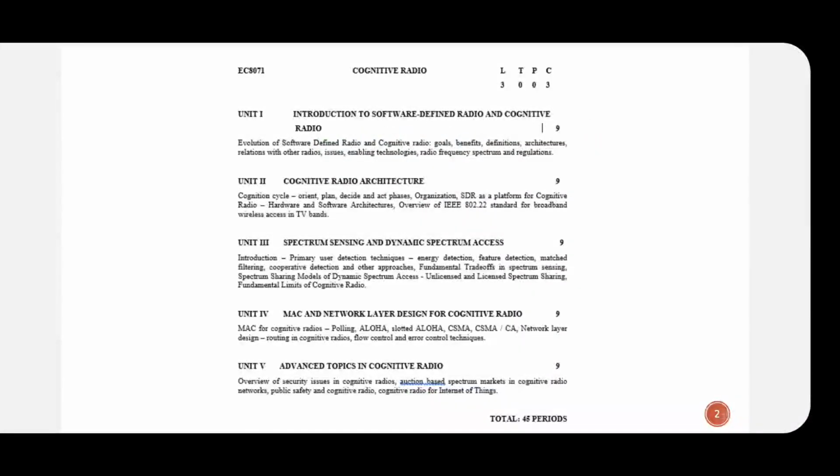In the second unit there is the cognitive architecture. In that architecture you will study the individual steps in the architecture. This will be studied in detail in the cognitive radio architecture unit.